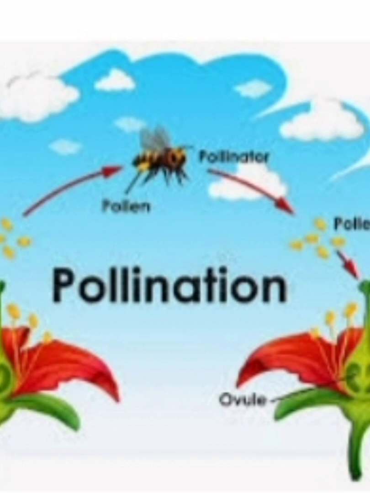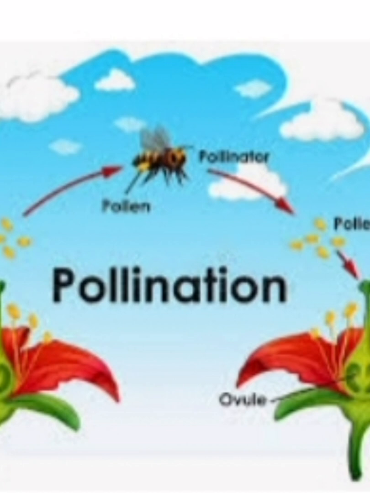That means there is a transfer of pollen grains from the male reproductive part to the female reproductive part of the flower. The anther is part of the male reproductive part, and the stigma is part of the female reproductive part of the flower, which is known as the pistil.